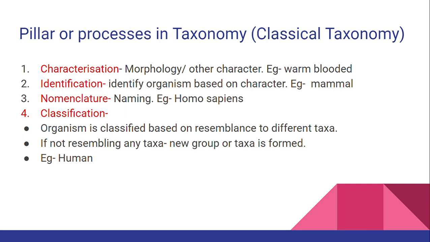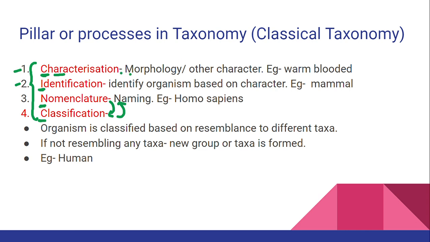Now, this is very important. What are the pillars or process of taxonomy? So if in the exam it is asked what is the process of taxonomy, you have to write all these 4 pillars. What are the 4 pillars? Characterization, identification, nomenclature and classification. You have to learn this in sequence-wise manner. In the textbook, nomenclature is written at the 4th point and classification at the 3rd point. It's all right, you can follow it that way, but always first and second are going to be characterization. Without characterization you cannot do taxonomy.